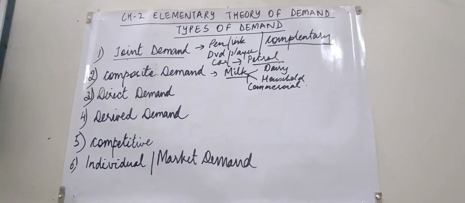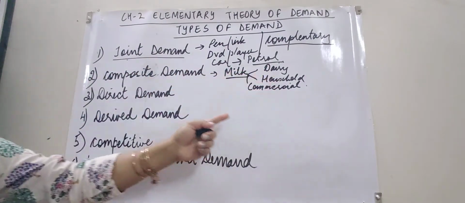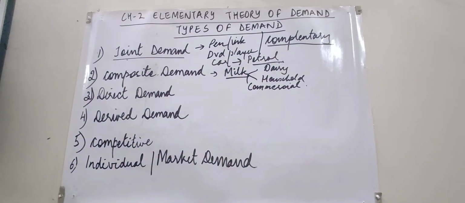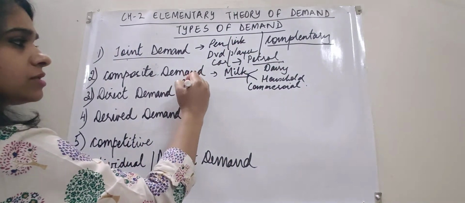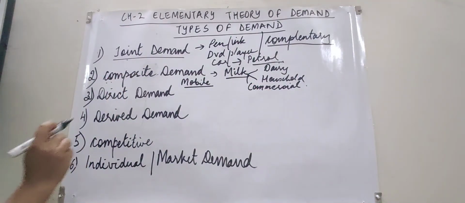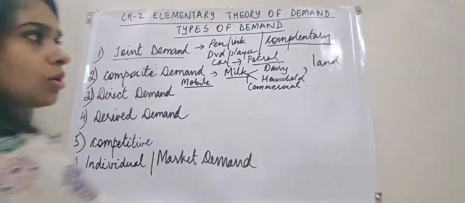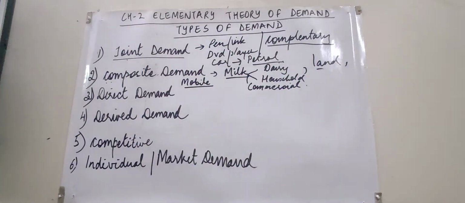So the demand for milk is a composite demand, meaning that this commodity has various uses. Composite means more than one. Another example I can think of is mobile phones. The demand for mobile phones is also a composite demand, because mobiles can be used for various uses. Another example of composite demand is land. Land can also be put to various uses.